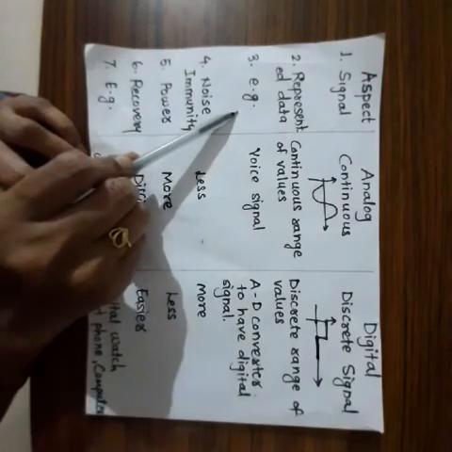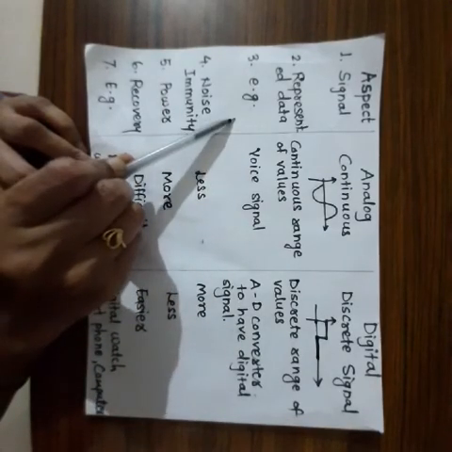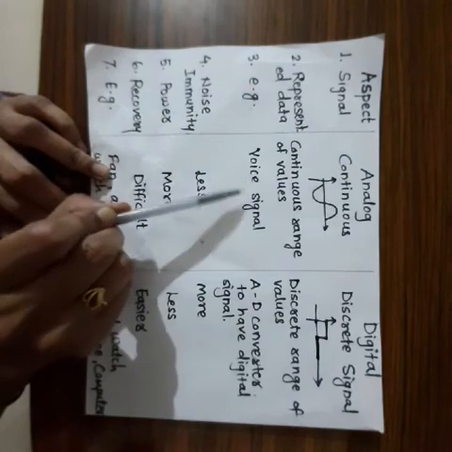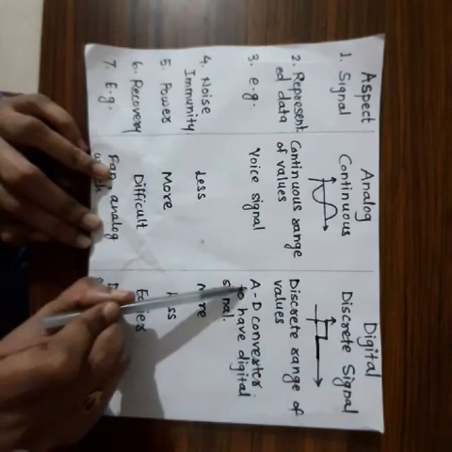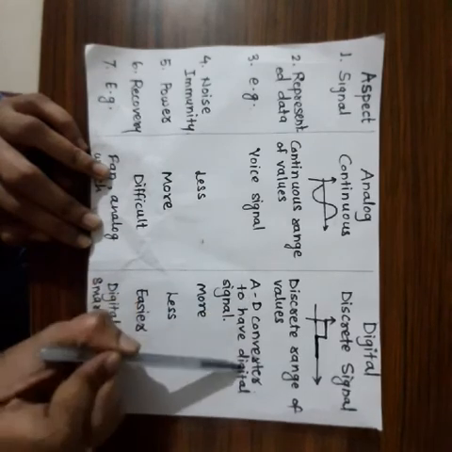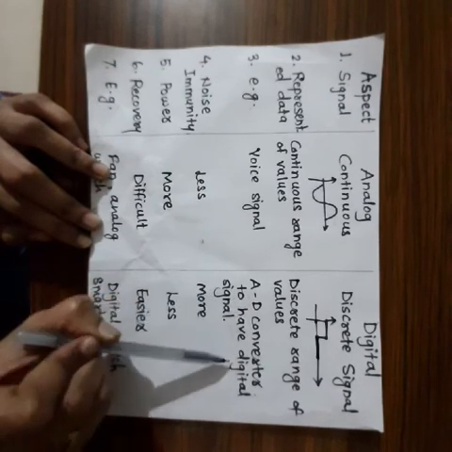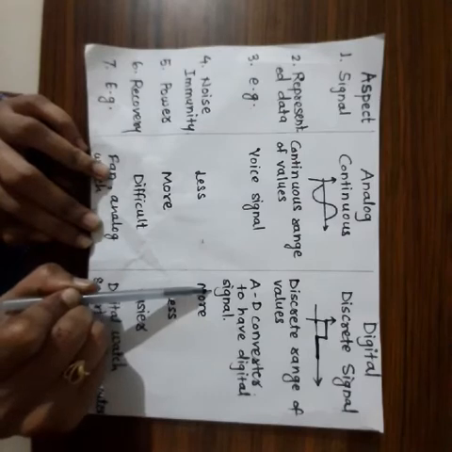Third one is the example of analog signal and digital signal. So human speech or voice signal is the example of analog signal, whereas A to D, that is analog to digital converter, is used to have equivalent digital signal.